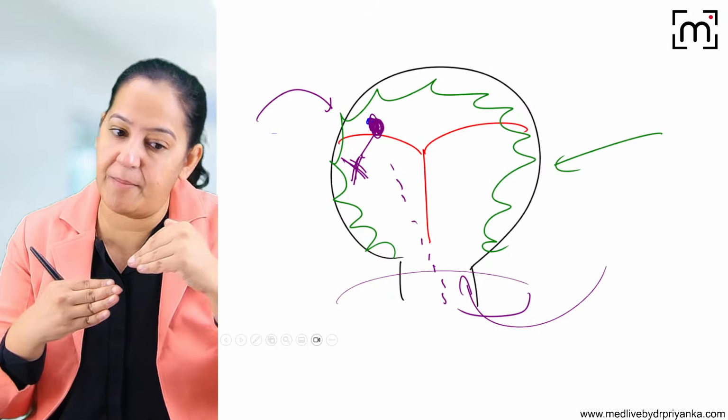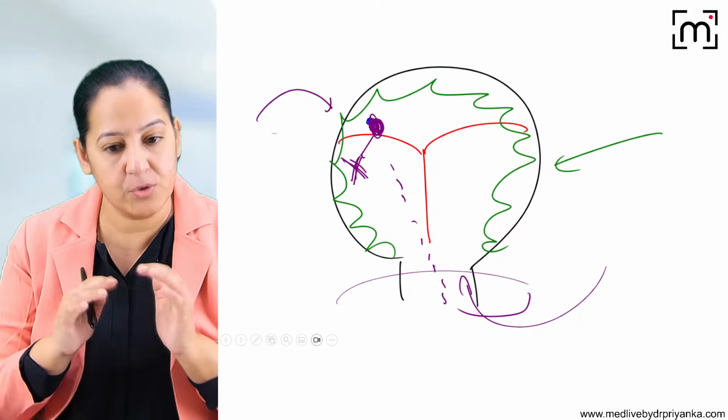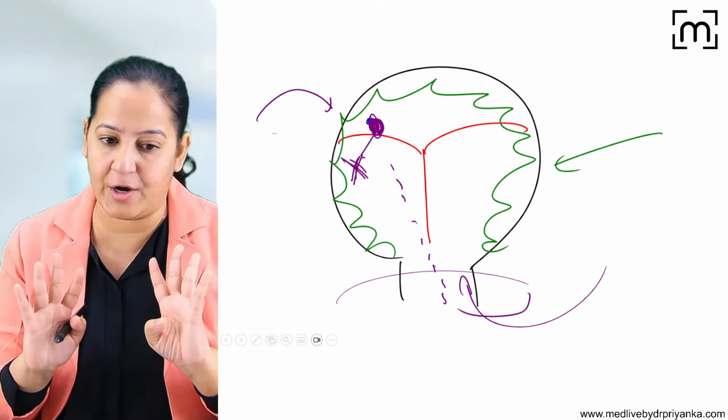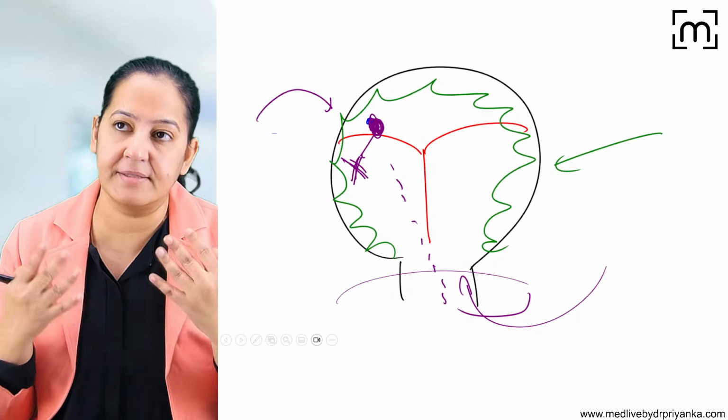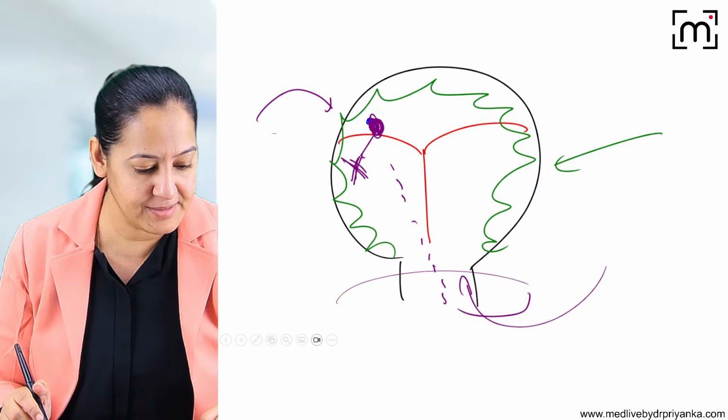So the ova and the sperm can meet, they can form a zygote, but the point is that the zygote cannot be implanted. So if the zygote is formed, okay, I got it, but it cannot be implanted. Since it cannot be implanted, contraception is there, pregnancy cannot be there. How many of you got it?